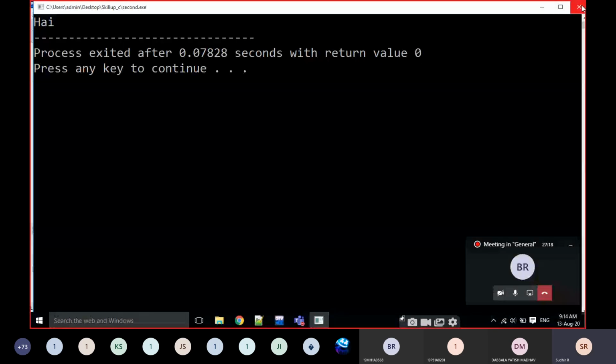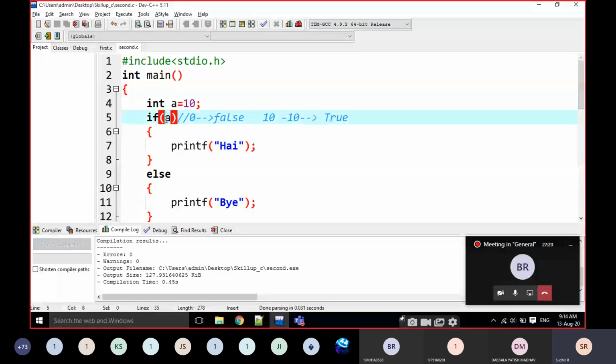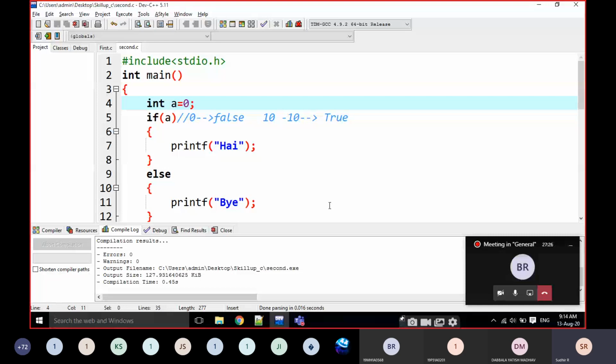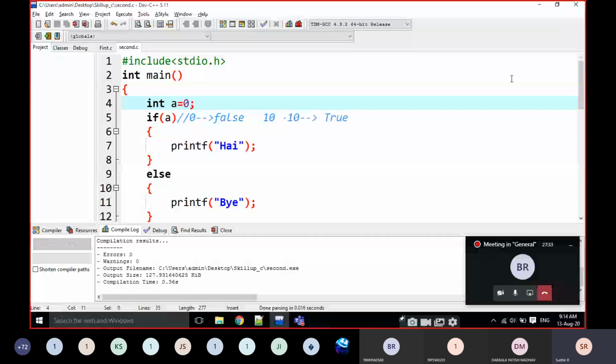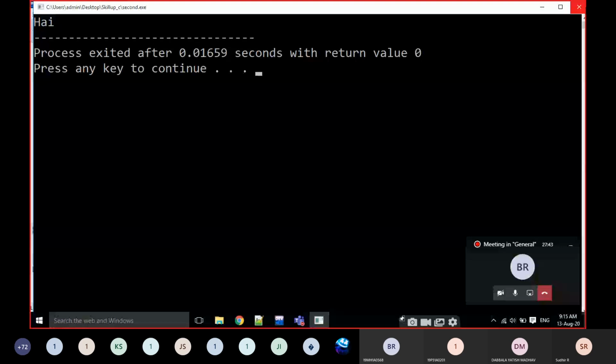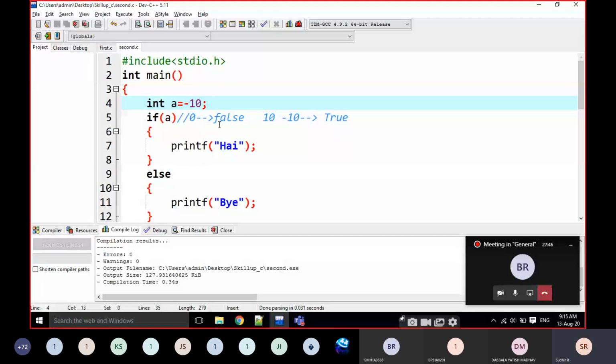Every time just observe this one. If it is a positive value, it is true. For example, here I am writing A as 0. If of 0 means false, so it is going to execute the else part, bye. For example, if it is -10, it is also treated as a true value, a negative value. That's why it is high here. Is it clear, everyone?